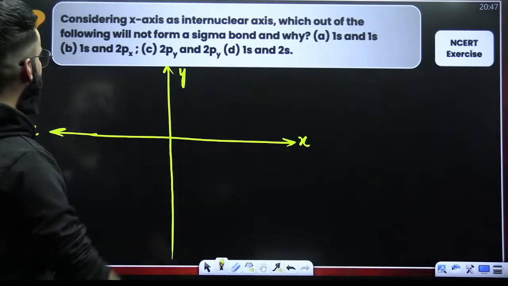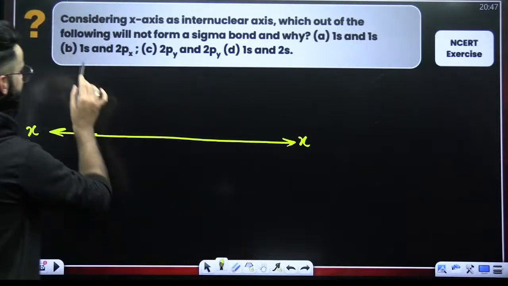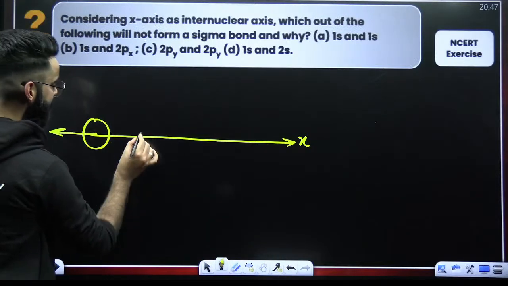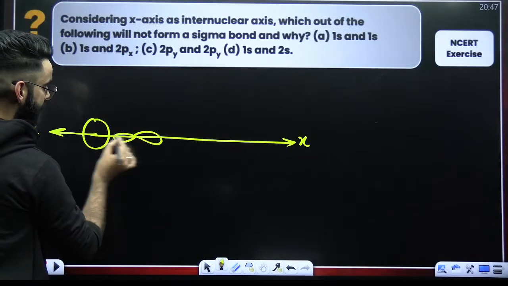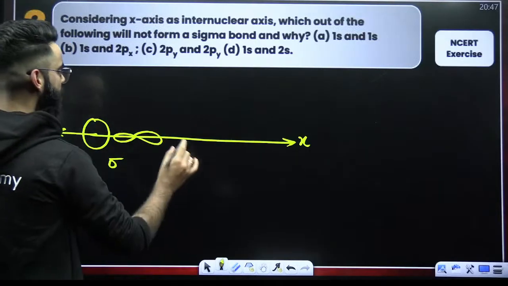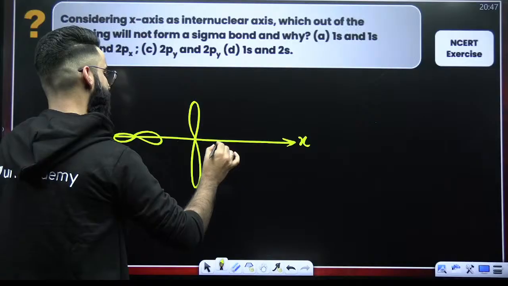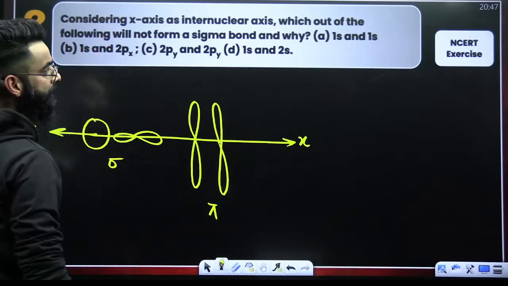If x is the internuclear axis, your 1s and 2px are going to do the head-on overlap, so it's a sigma bond. This is your 2py, for example. It's going to be parallel overlapping, so they are going to lead to the formation of a pi bond.